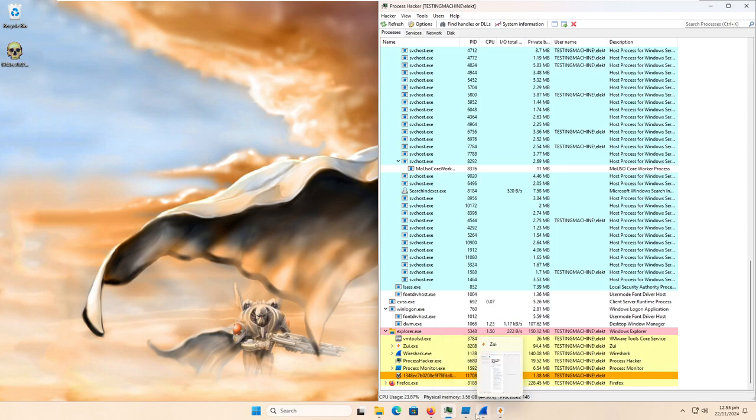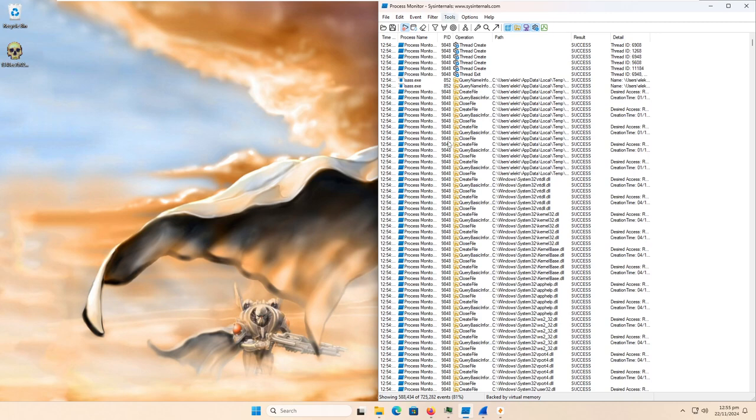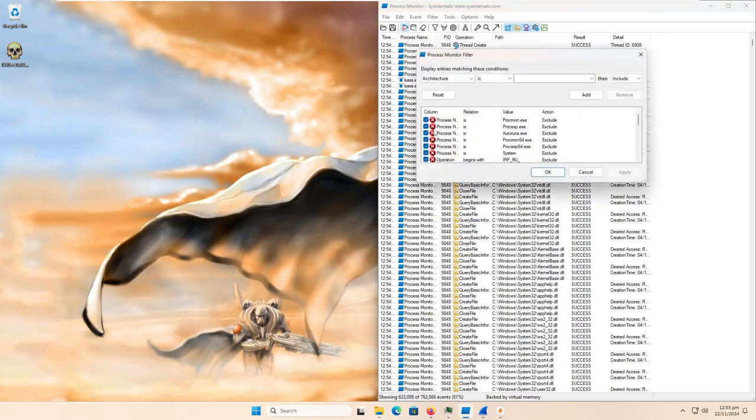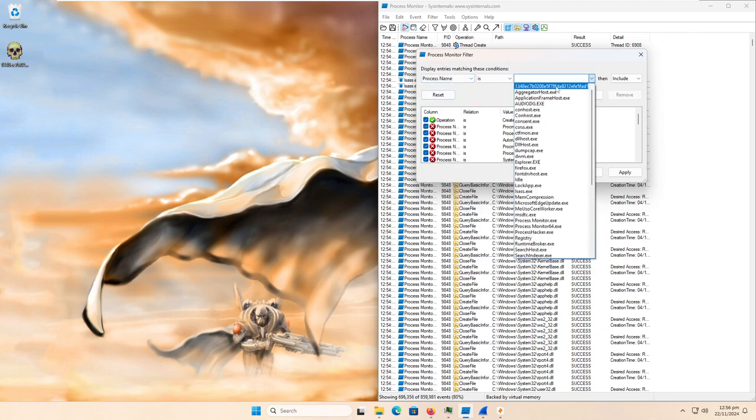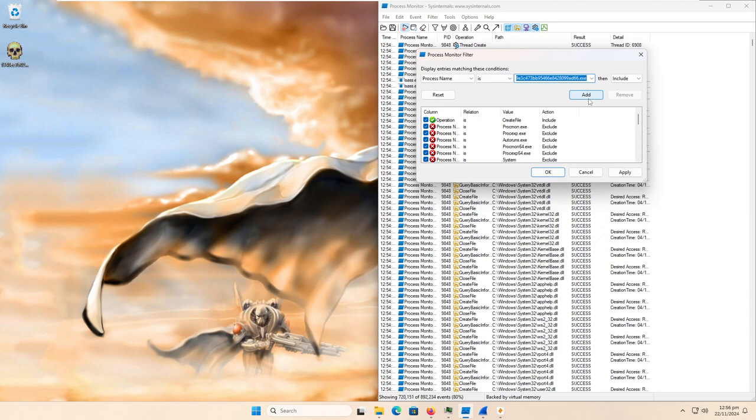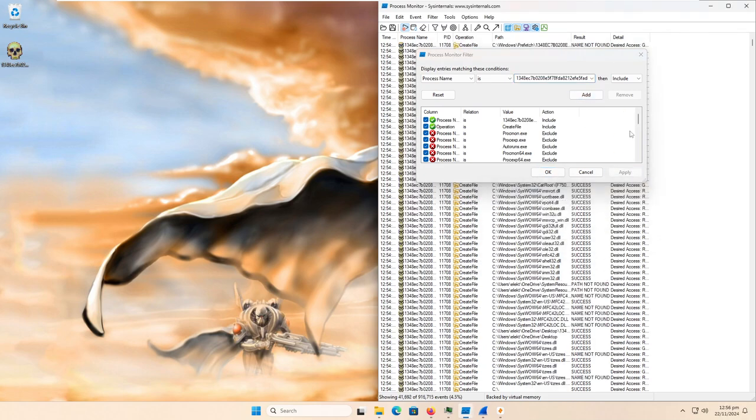And if we look in Process Monitor, we can see that the number of events are increasing quite dramatically. So we're going to go ahead and do two filters. The first filter we're going to do is operation is create file. And the next one we're going to do, process name is, not typing all that, so we'll just find it here, click add, and click apply. And as you can see, we have a bunch of events, already past 50,000 events.